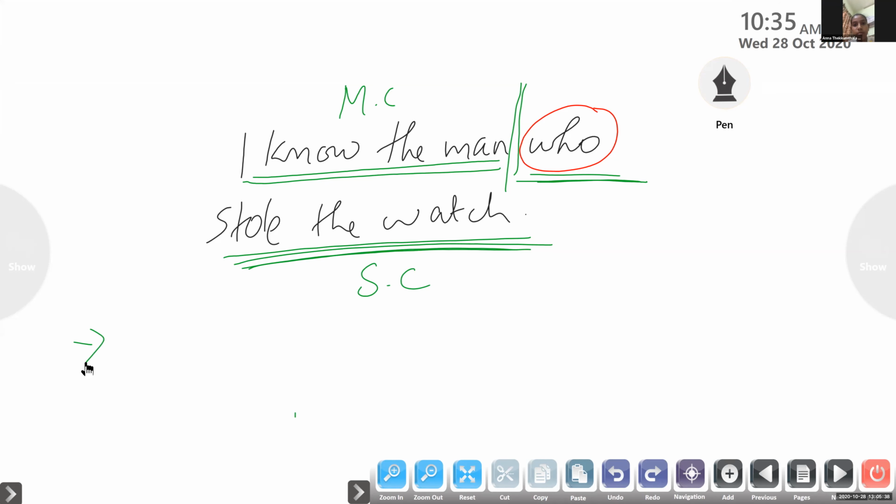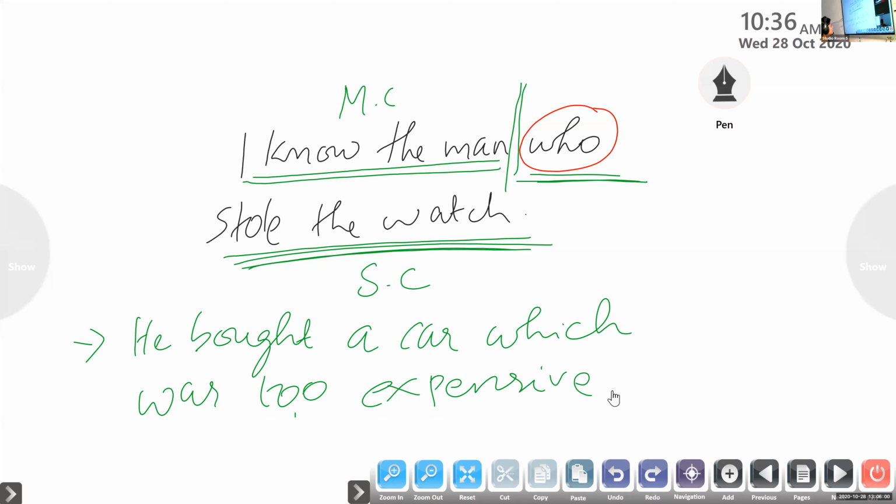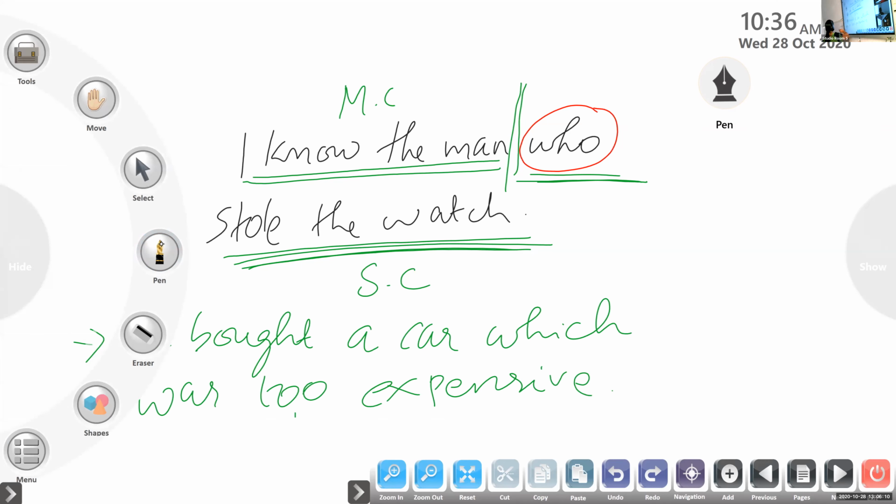Okay. He bought a car which was too expensive. This is your question. First of all, you have a main clause and a subclause in the sentence. To identify a subclause from a main clause, you should find the subordinating conjunction used in the sentence. Can you tell me the subordinating conjunction used in the sentence, Anna? Which. Very good, very good.